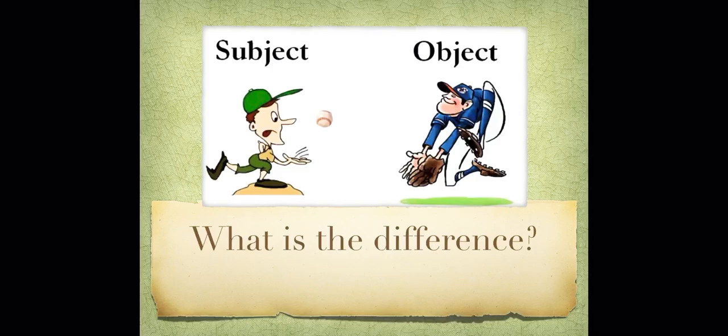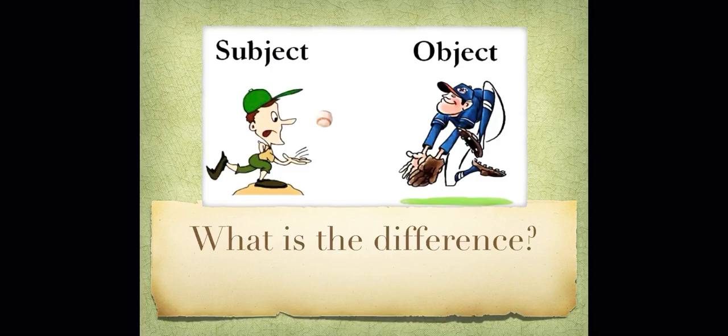The subject is like throwing this ball in this picture. It's the person or the thing. So the subject is the person or the thing that does the action, while the object is the thing or the person who receives that action.